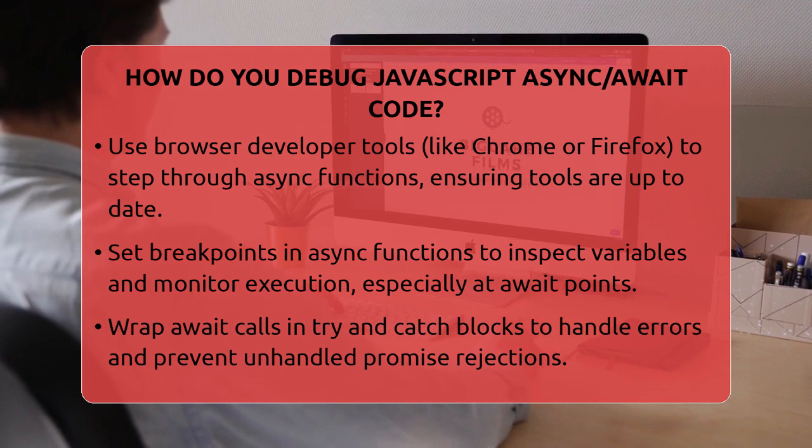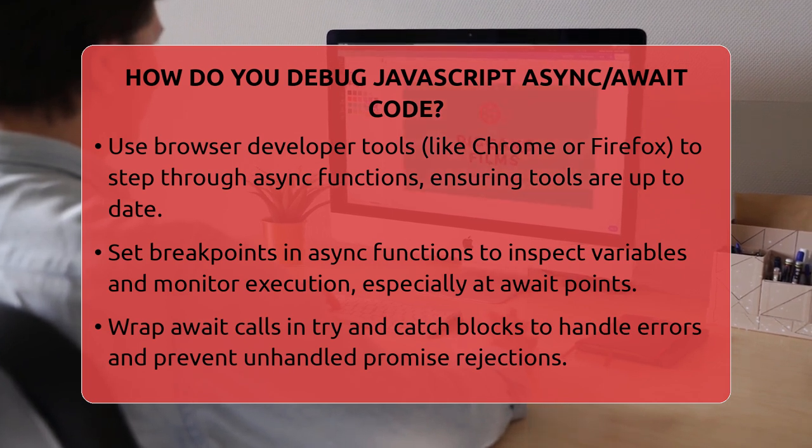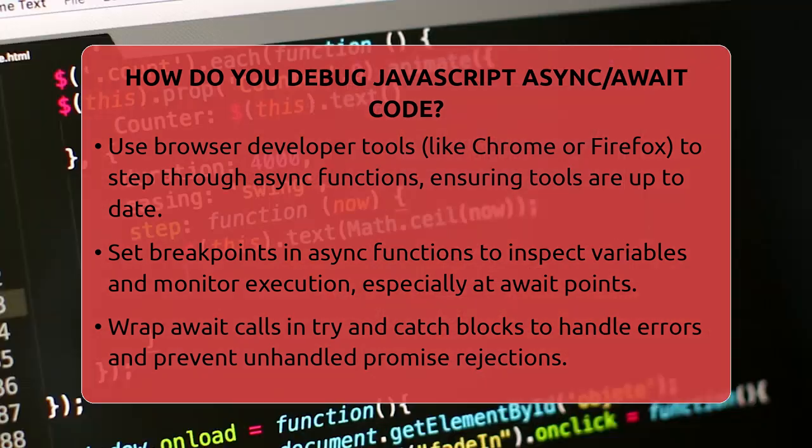Set breakpoints in your async functions just like in normal functions. When the code hits a breakpoint, you can inspect variables, see the current line, and step through each part. Pay special attention to await points. When execution pauses there, check what the promise is doing and what data it's returning. This helps you see if the promise is resolving correctly or if there's an error.